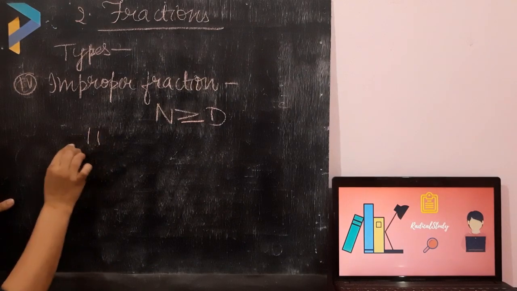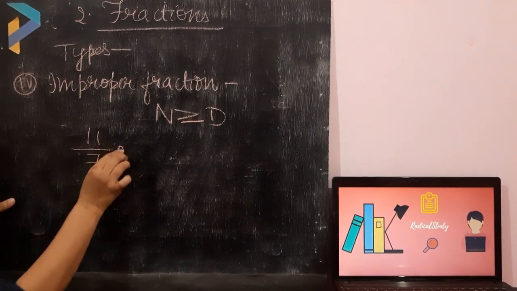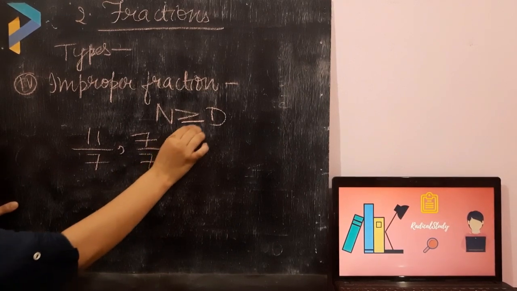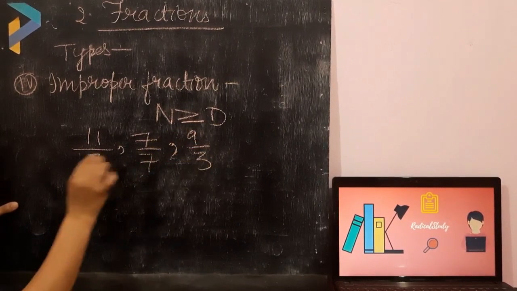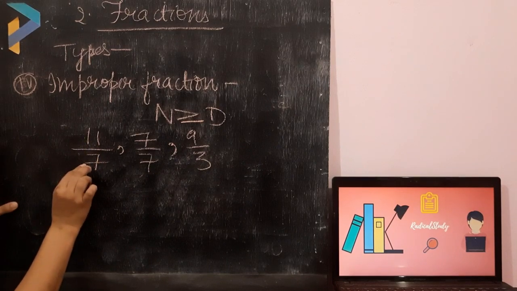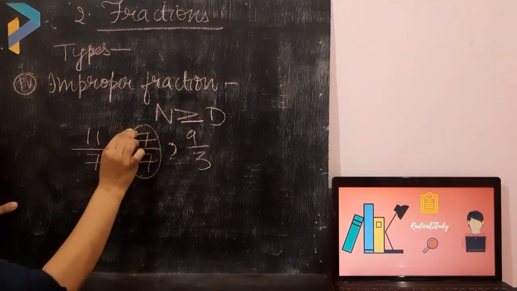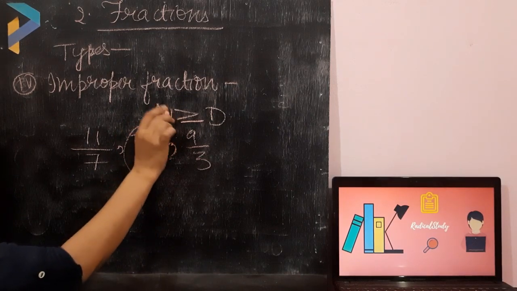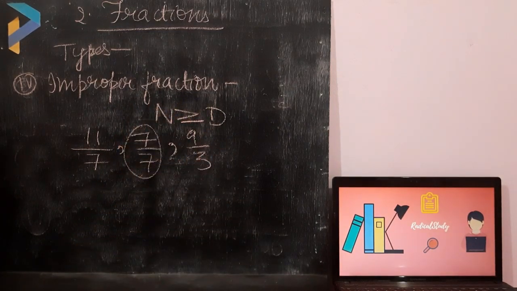The examples are 11 upon 7, 7 upon 7, 9 upon 3. In every example, the numerator is greater, and in this example, the numerator is equal to the denominator. As I told you, it can be greater than or equal to the denominator. So this fraction is also an improper fraction.